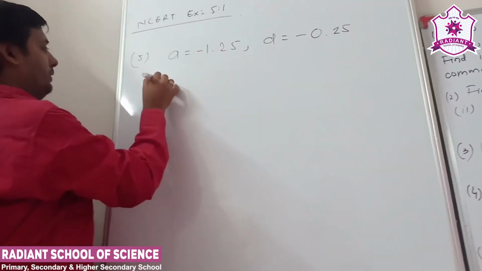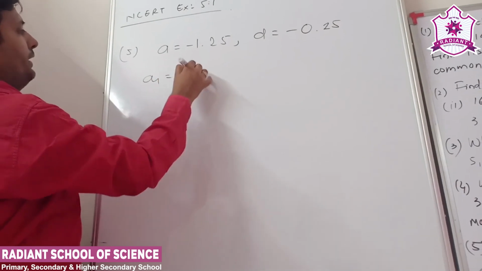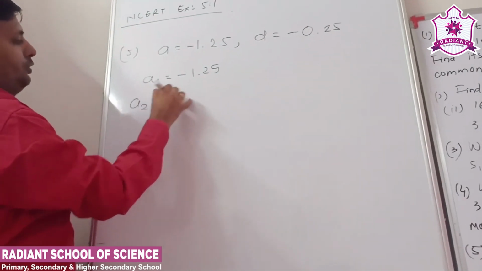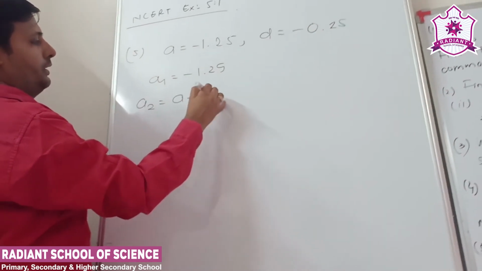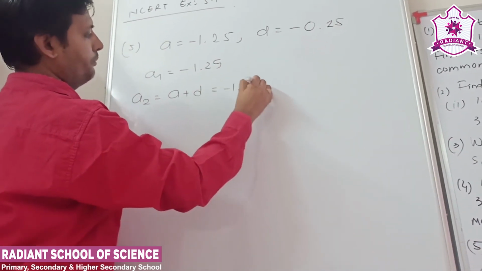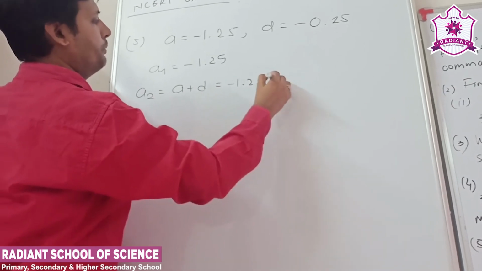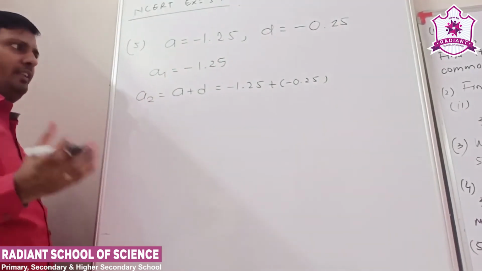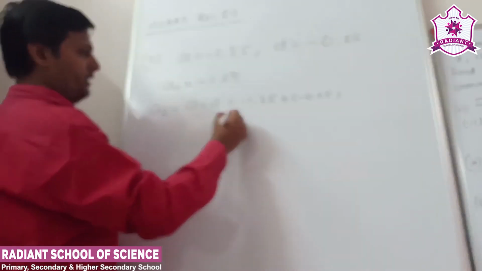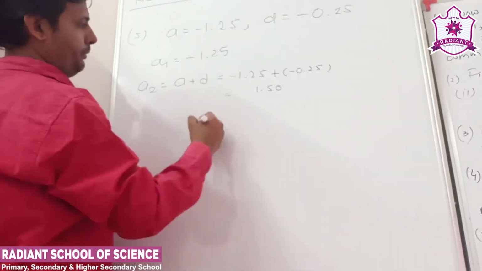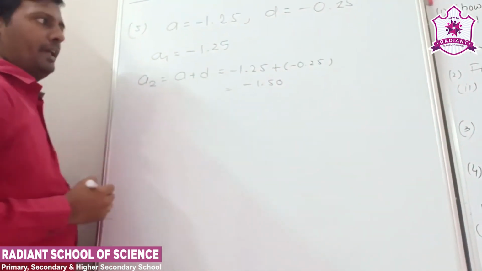Okay. So first term a is equal to minus 1.25. Second term, a plus d. So a means first term minus 1.25, plus into minus 0.25. Both negative, same sign, always addition. So 1.25 and 0.25, 1.5, but negative.